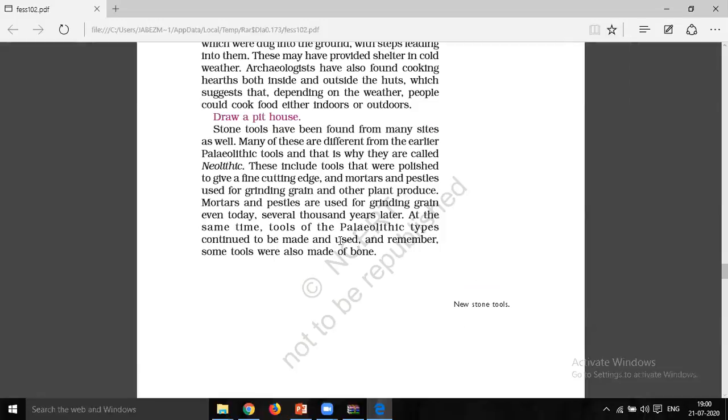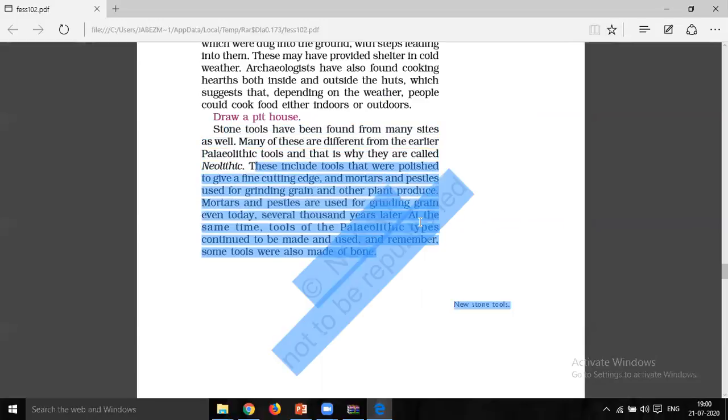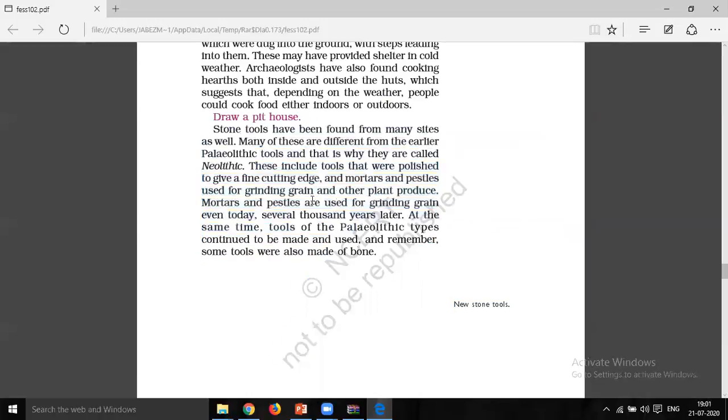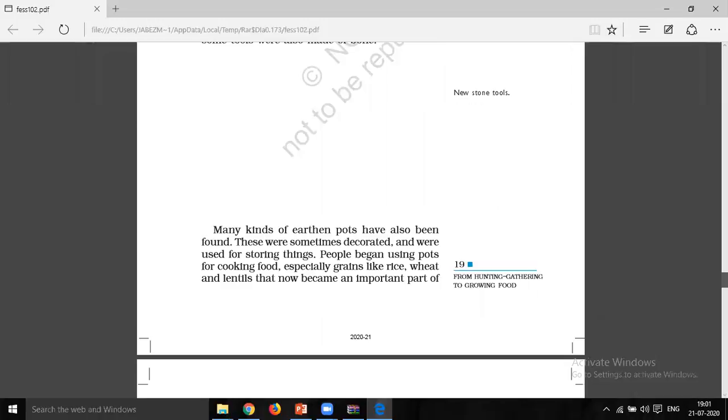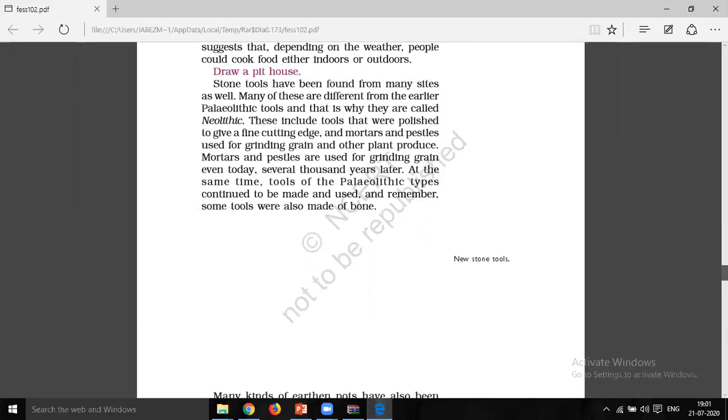Okay, and also we have seen this regarding the pit house. The stone tools we found in many sites were different from earlier Paleolithic tools. This includes tools that were polished for cutting edges, and mortars and pestles used for grinding grain. So you have to read from, continued to be made and used, and remember some tools were also made of bone. Yes, up to this bone.